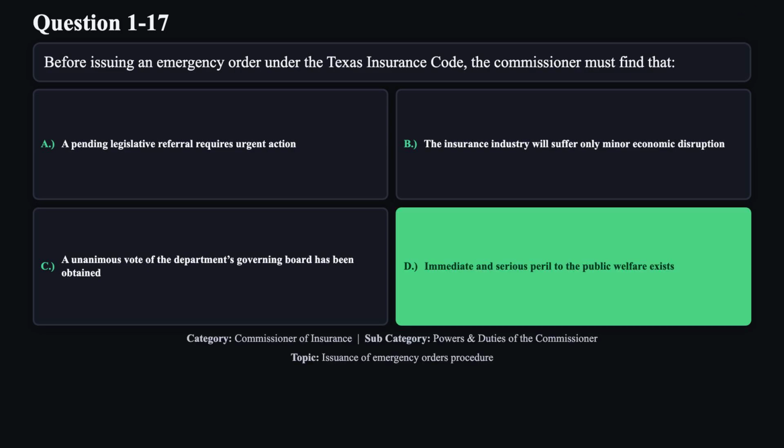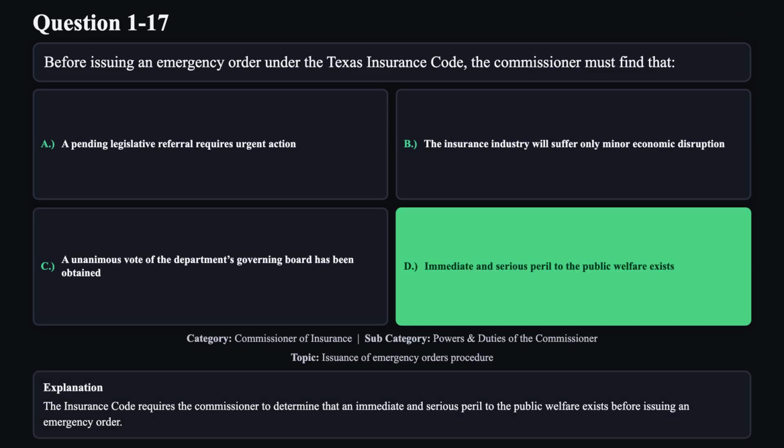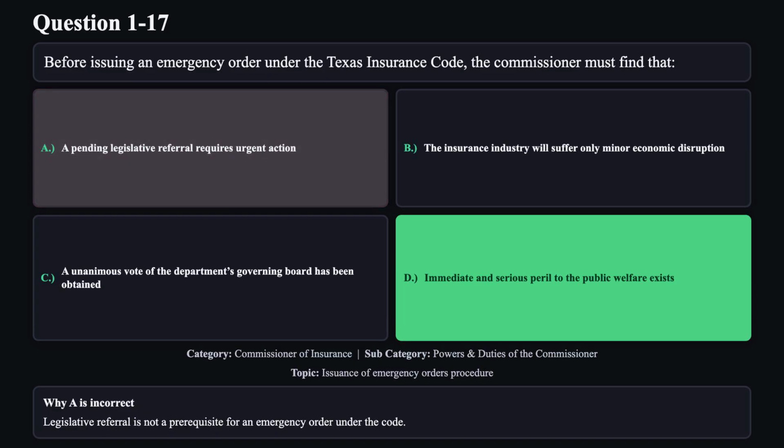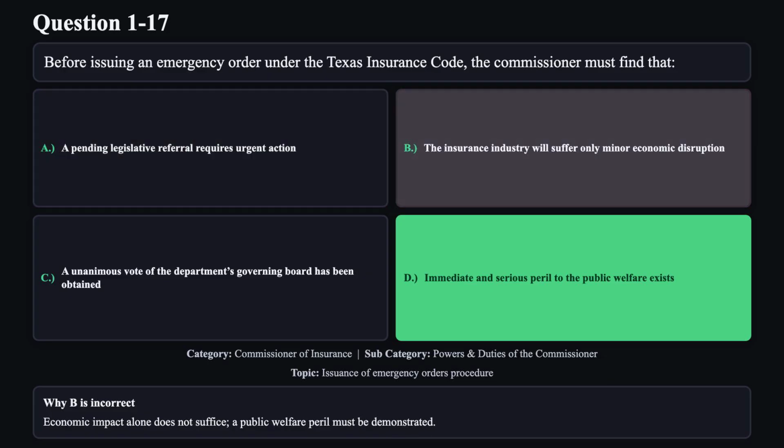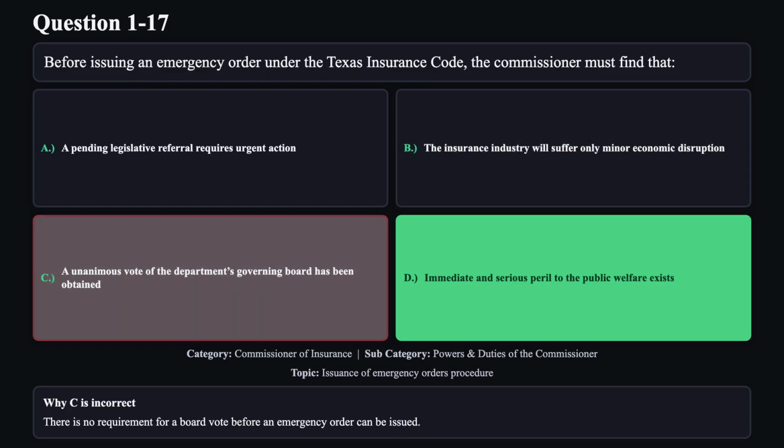The correct answer is D. The insurance code requires the commissioner to determine that an immediate and serious peril to the public welfare exists before issuing an emergency order. Reason A is not correct. Legislative referral is not a prerequisite for an emergency order under the code. Reason B is not correct. Economic impact alone does not suffice. A public welfare peril must be demonstrated. Reason C is not correct. There is no requirement for a board vote before an emergency order can be issued.